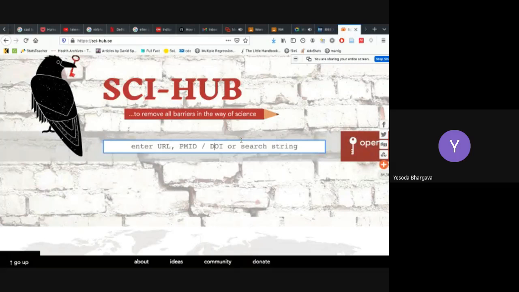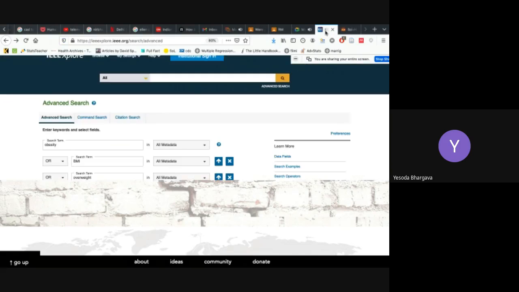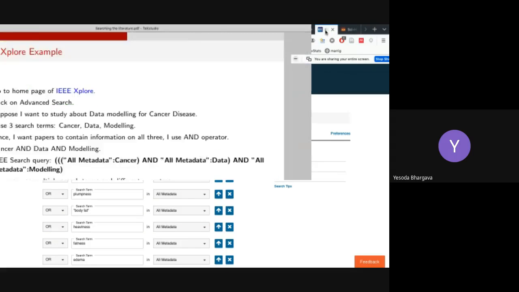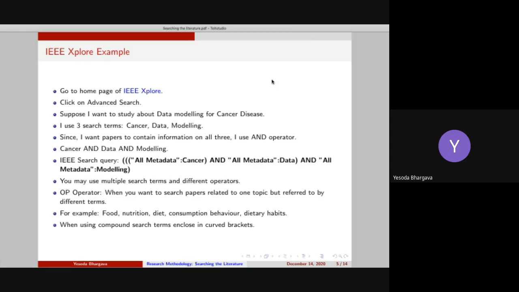If you are still not able to find it here, you can always write to your library and your library will purchase it for you. Any questions here? Is it clear? Yes, ma'am.